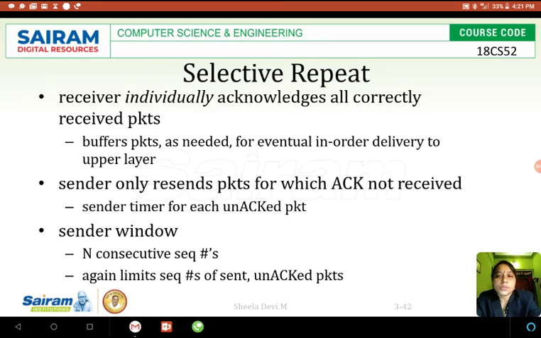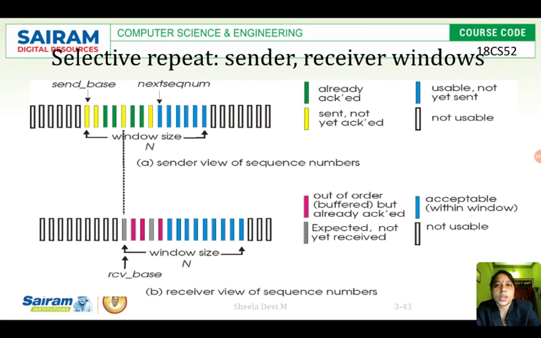Sender window, as we said, is N consecutive sequence numbers, again limiting the sequence numbers of sent unacknowledged packets. Same as in the previous case, we saw the window size. See here, yellow is unacknowledged packet and green is already acknowledged packet. What does it mean?